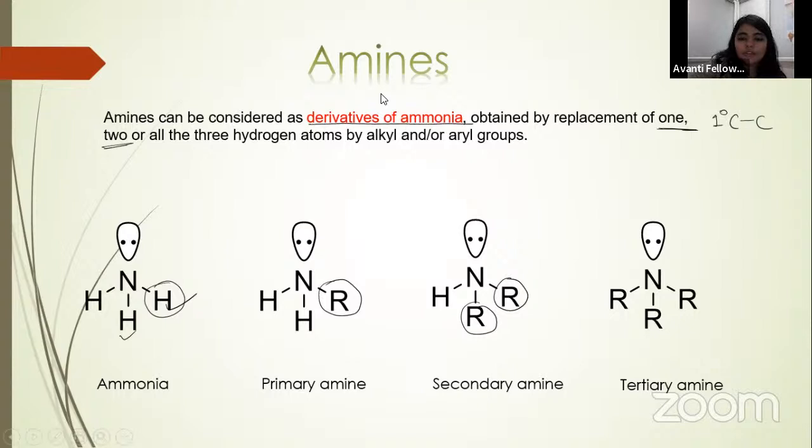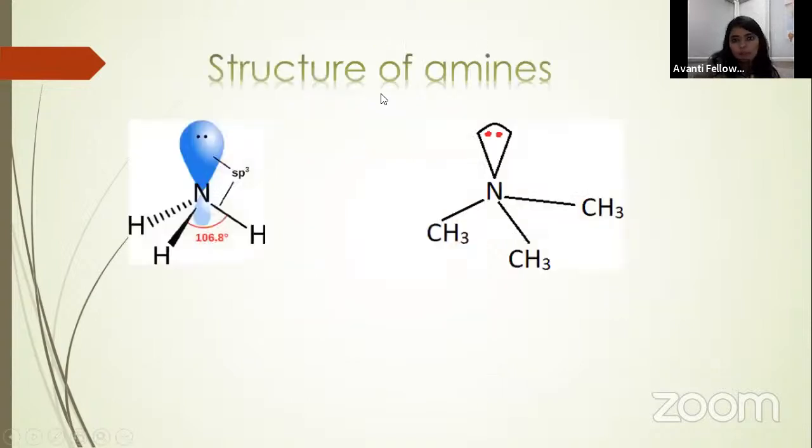Now move on to the next, which is the structure of amines. The structure of amine is the same as the structure of ammonia, with pyramidal geometry: one nitrogen, three hydrogens like this, and your lone pair will be here.